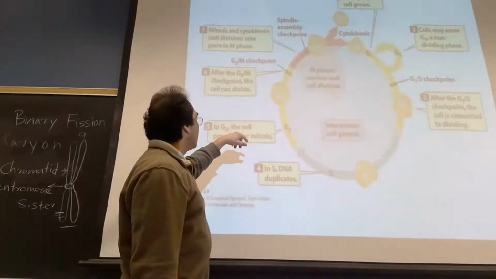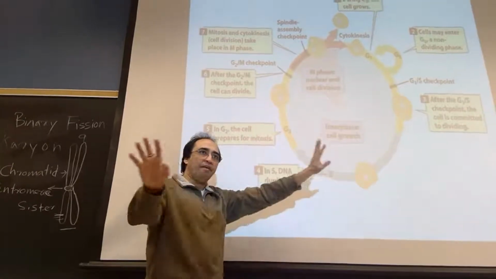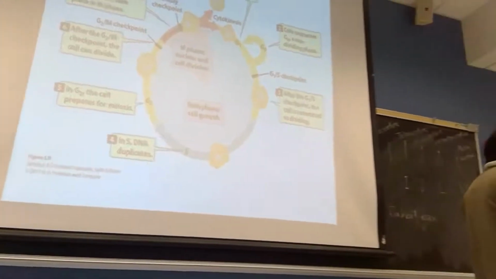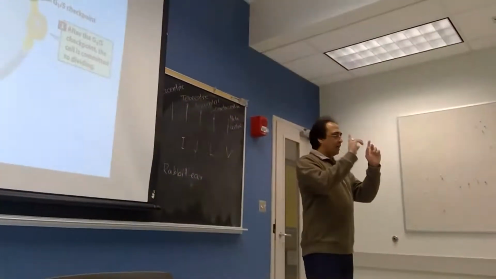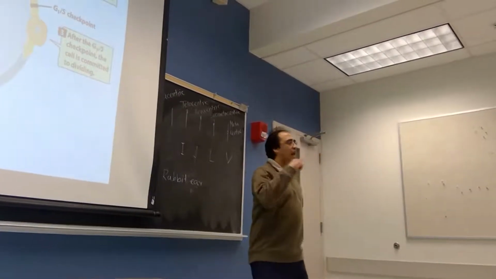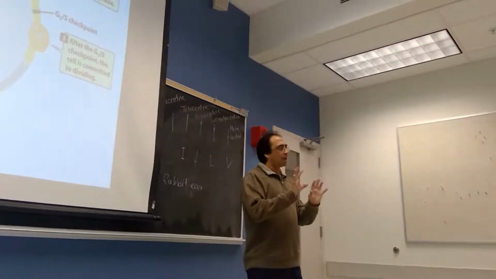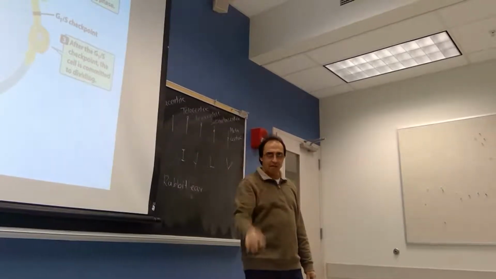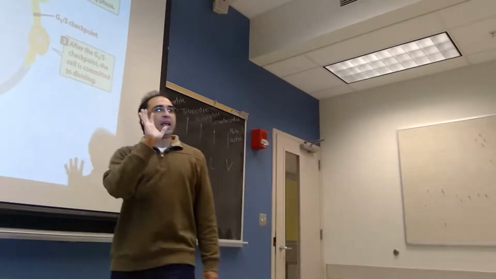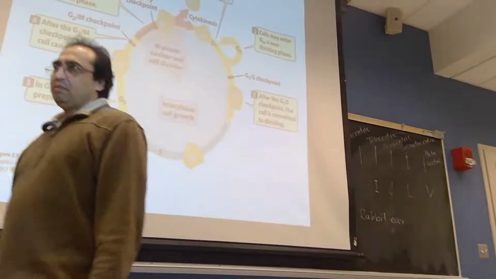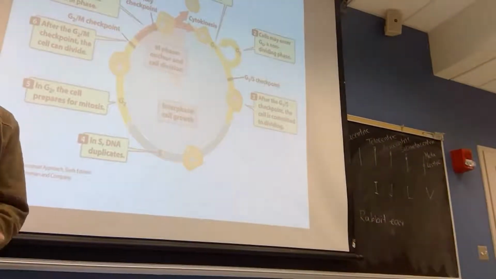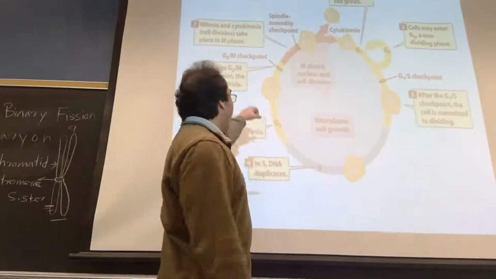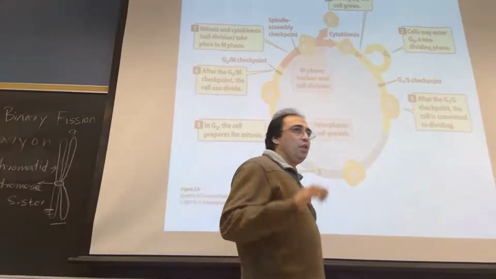When they have done all these things, then they check whether they have the perfect number of DNAs, whether the DNA is replicated properly. They have another checkpoint. Other molecules, like investigators or invigilators, check that the DNA is replicated properly. Quality control: if the DNA is replicated properly, it is certified, then go for the division. If not certified, they will not go for the division. That is another checkpoint between the G2 phase and M phase.